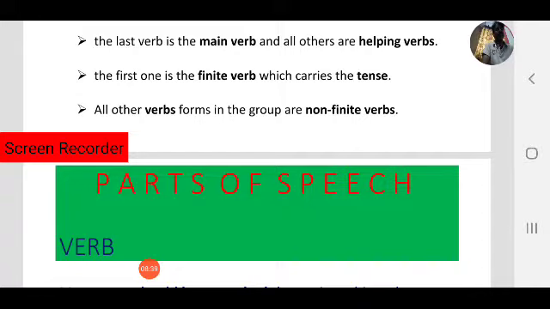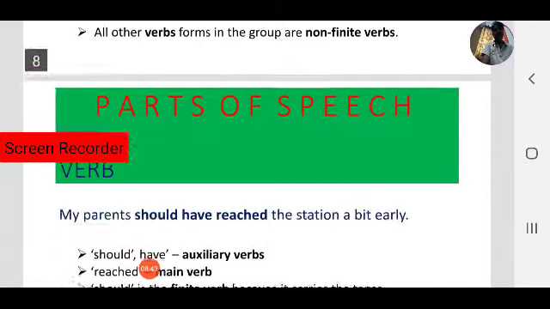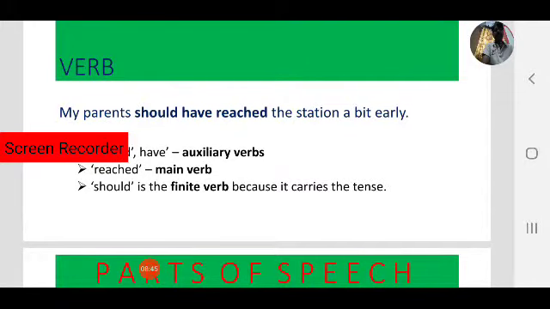So more than two verbs are there in a sentence. Like here, my parents should have reached the station a bit early. Here, how many verbs are there? Three verbs: should, have and reached. What is the last verb here? Reached. Yes, that is the main verb. So the other two are helping verbs.